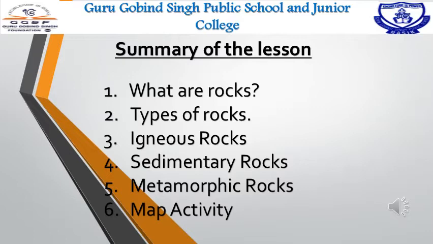When the hot magma flows on the earth's surface, it is known as lava. The molten magma inside the earth crust and the lava on the earth's surface solidify on cooling to form igneous rock. This igneous rock is also said to be a primary rock.